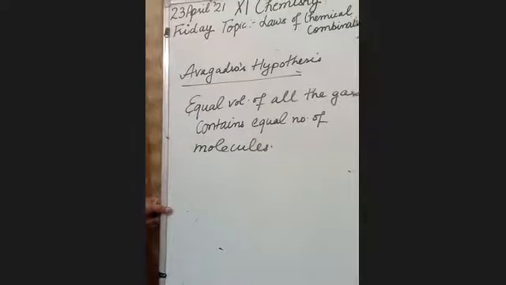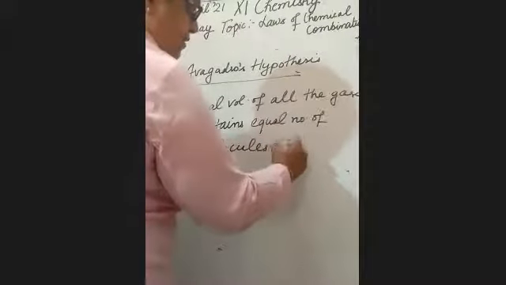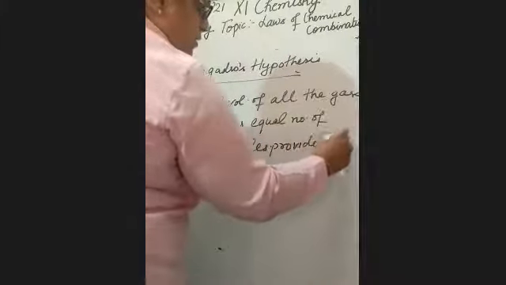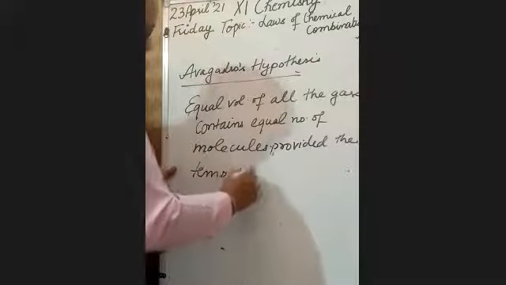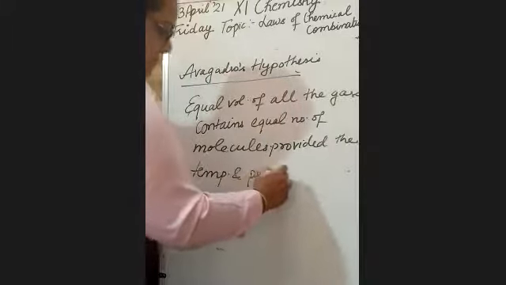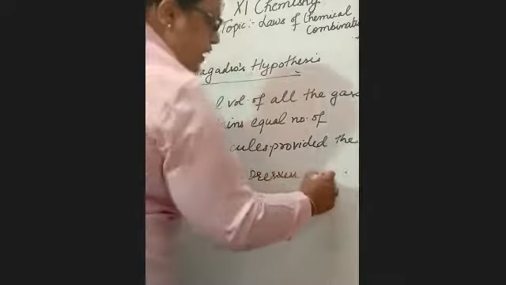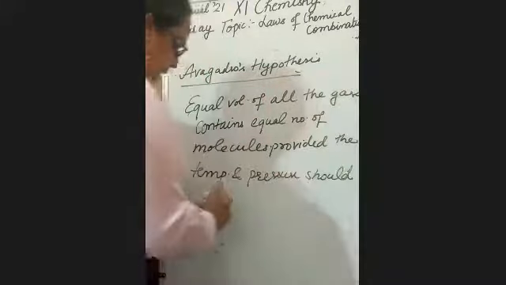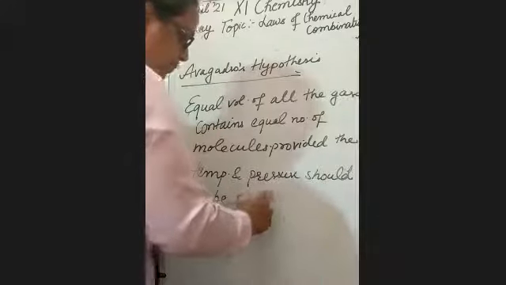Which means if I am taking equal volumes of all the gases, they contain an equal number of molecules, provided the temperature and pressure are the same, or other physical conditions are the same.